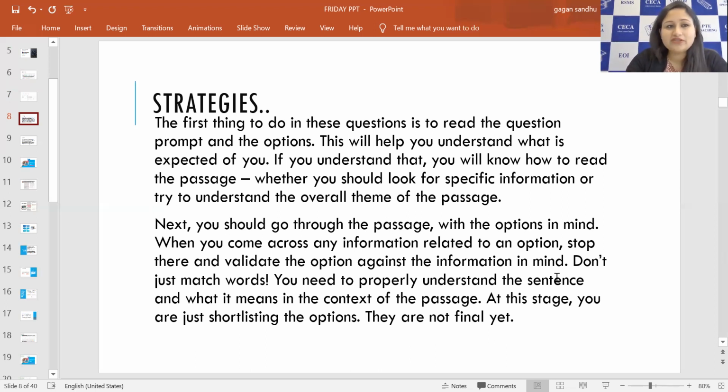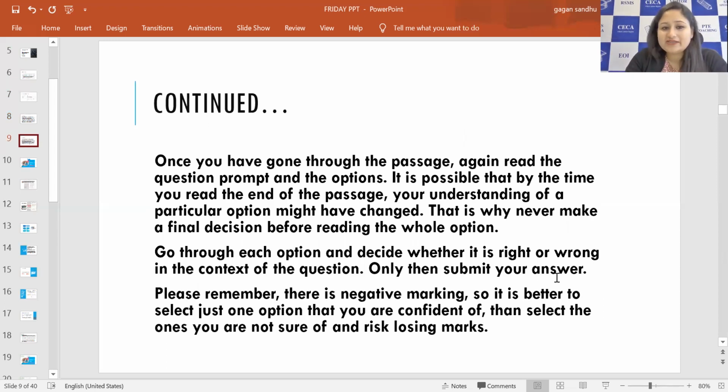We don't have to match words here, for sure, because the answers you will be getting in the passage will be paraphrased, written with synonyms and a different word order in the sentence, so they won't be the same as in the option, but their meaning will be the same, right? So we are just shortlisting the options by doing this, and they are not final yet. Why? Because after we have marked the options, suppose out of 5 I have selected 2, I'll be reconfirming them, validating them by reading them again and comparing them to see if they are the same or not, right? This is the process.